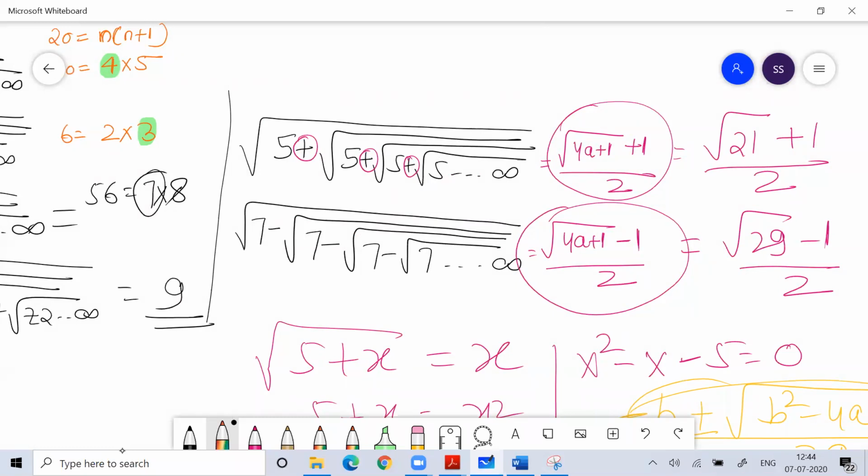Fine, everyone? Everyone fine with this? Any doubt anyone has? 7 fours are 28. What is a here? A is this variable. 7 fours are 28 plus 1, 29. So why am I putting minus sign here? Because here minus is there. Here plus sign is there, so I'm putting plus here. What doubt do you have, Shilpa? I think Shilpa has not understood.